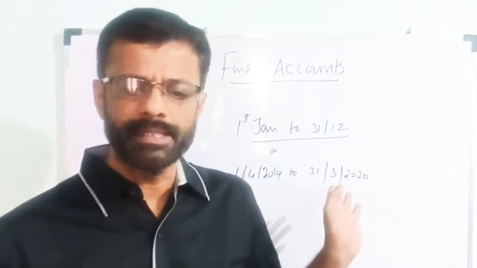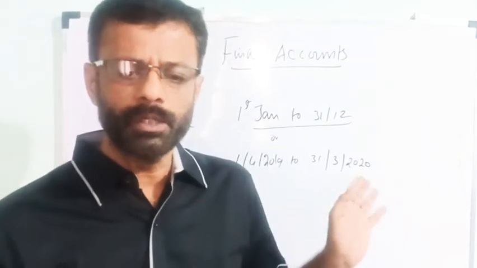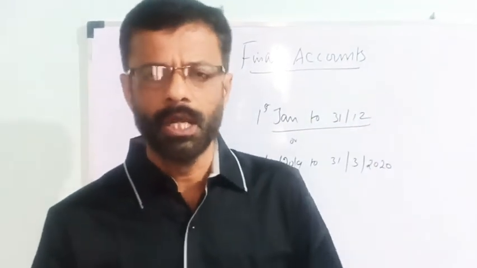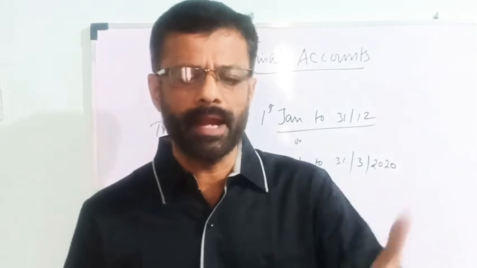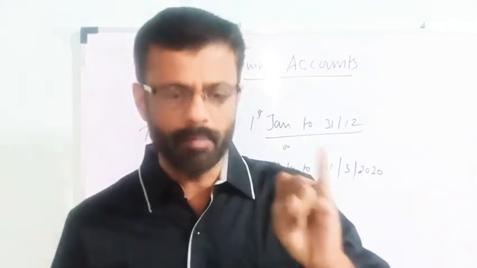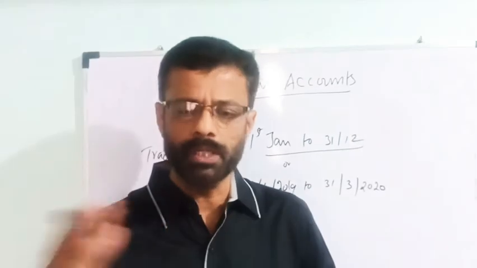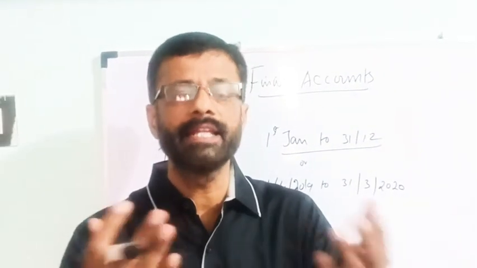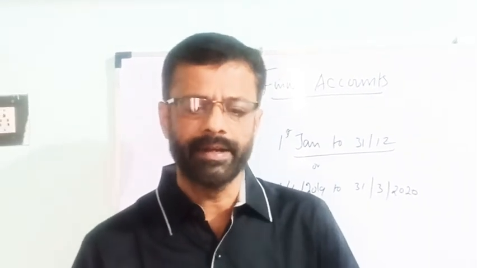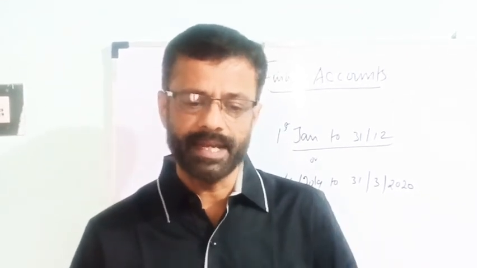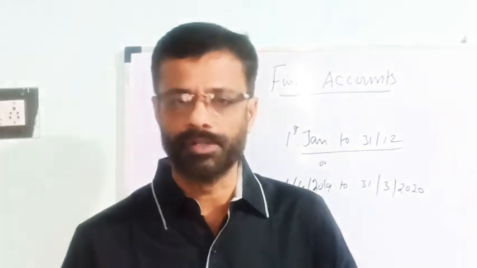Then the manufacturing concern: the final accounts include the manufacturing account, trading, profit and loss account and the balance sheet. So what are the features of manufacturing? It purchases raw material and converts it into finished product, and those finished products are sold, earning the profit. So they are the final accounts. In the case of banking companies, we prepare the profit and loss account and the balance sheet.